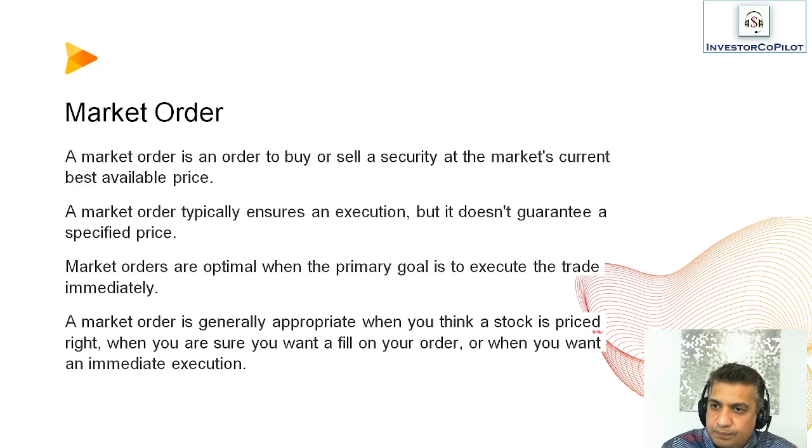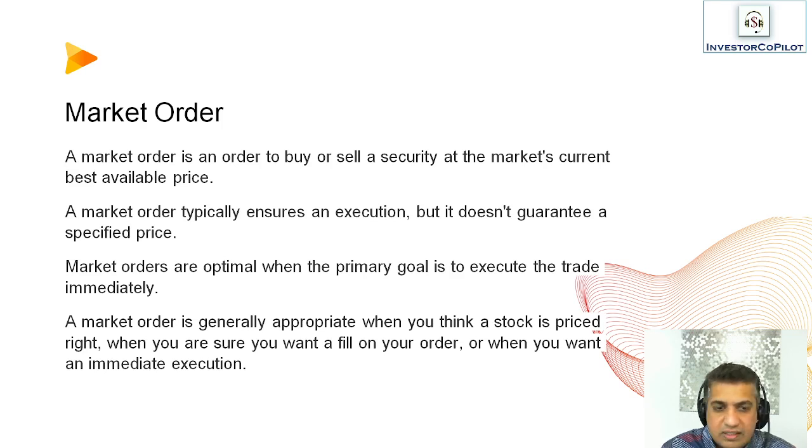Well, market order. A market order is an order to buy or sell a security at the market's current best available price. A market order typically ensures an execution, but it does not guarantee a specified price. Market orders are optimal when the primary goal is to execute the trade immediately and you know that the price is right for you. A market order is generally appropriate when you think that a stock is priced right and when you are sure that you want to fill on a trade and you want immediate execution.